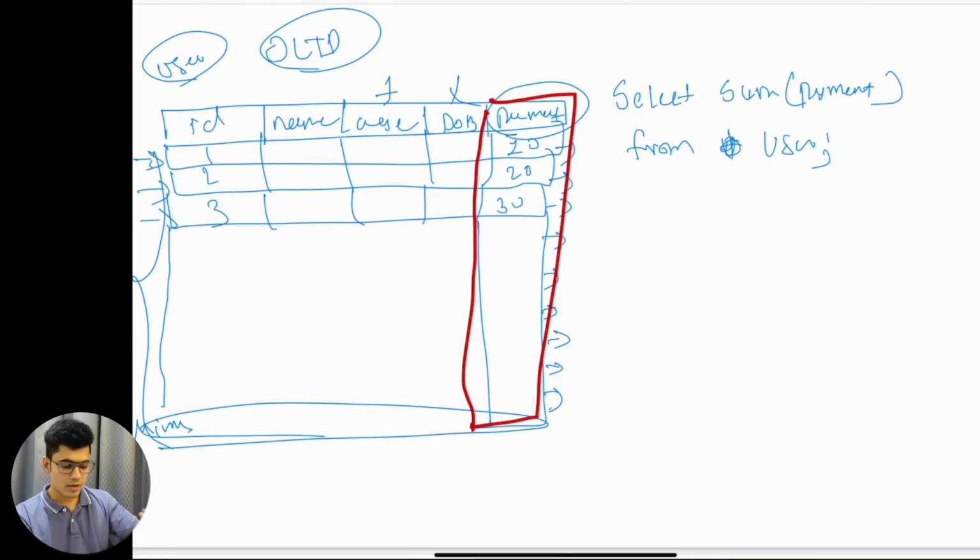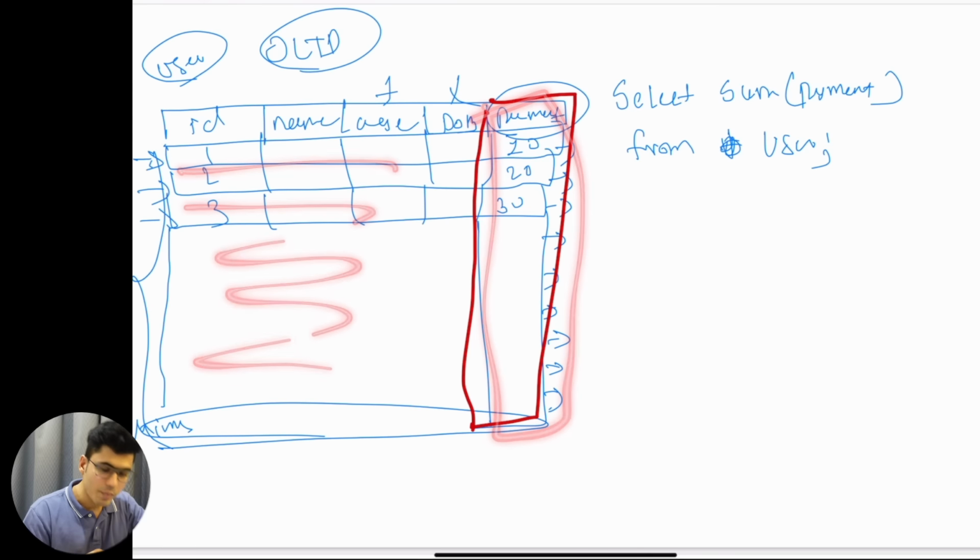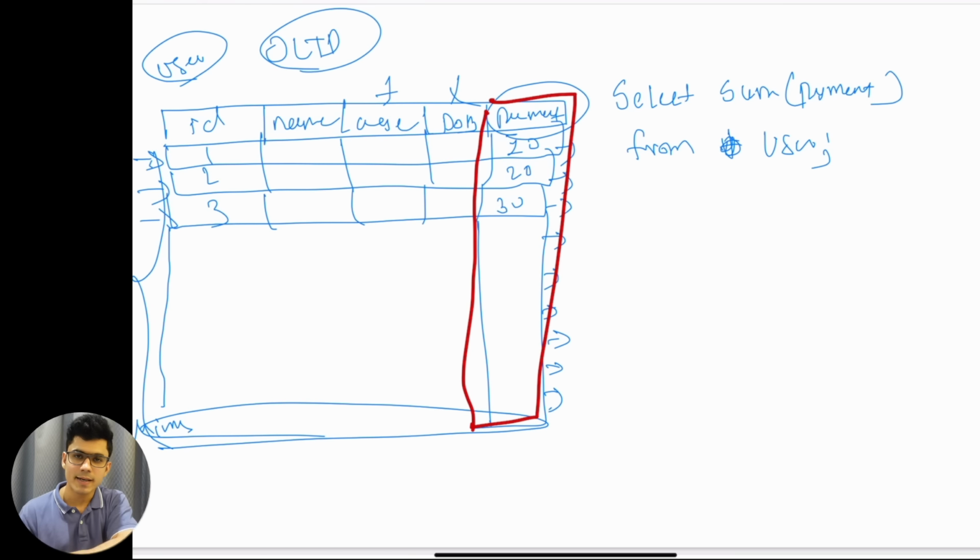Now picking the entire column or scanning the entire row from start to end is a useless process for this operation. Understand this, right? Because we just want to get the sum of payment. I just want to get the information about the payment only. Why am I scanning each and every row? Because OLTP databases are stored at the row level. Every single piece of information is stored on the row. So even if I want the information about the payment, I will have to scan all of the data from start to end and then select just the one single column.